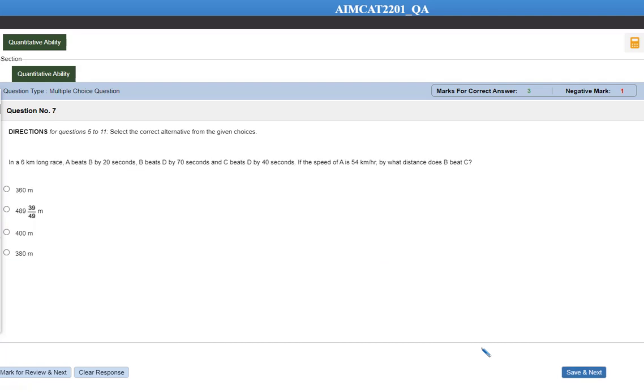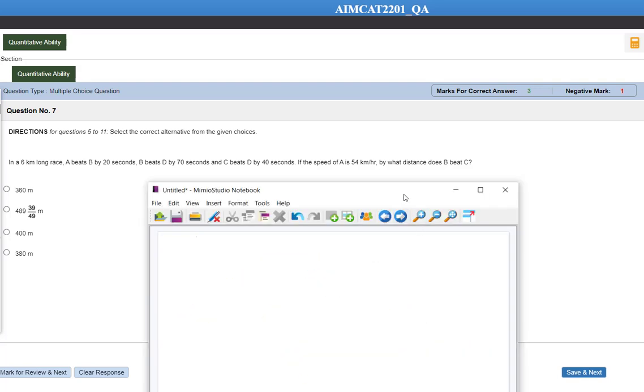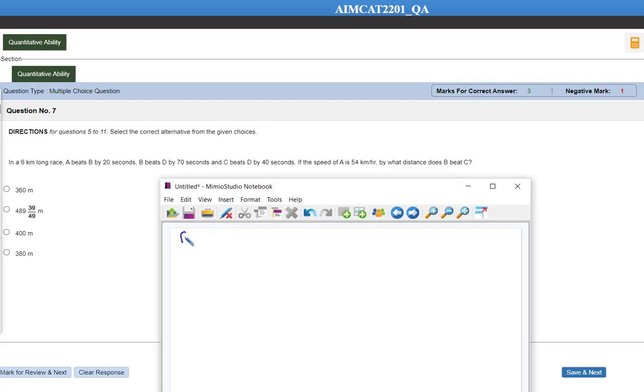Then question number 7. In a 6 kilometer long race, A beats B by 20 seconds and B beats D by 70 seconds and C beats D by 40 seconds. If the speed of A is 54 km per hour, find by what distance does B beat C. Let's try to do this. Over here, the race is of distance 6 kilometers.